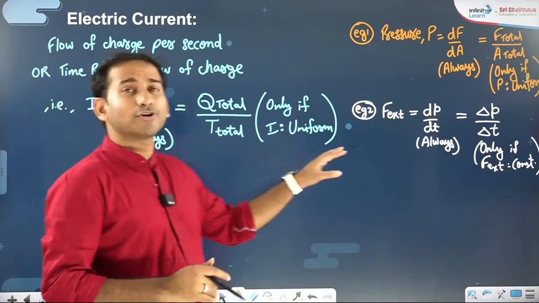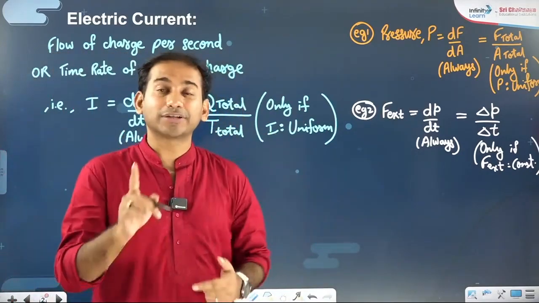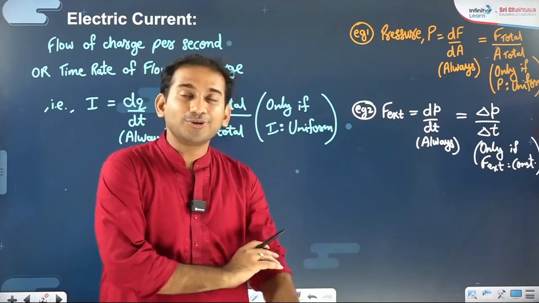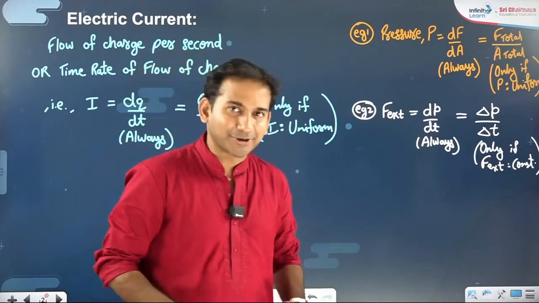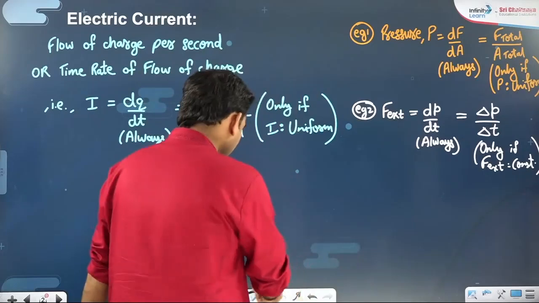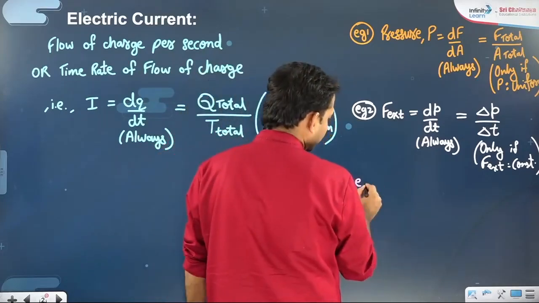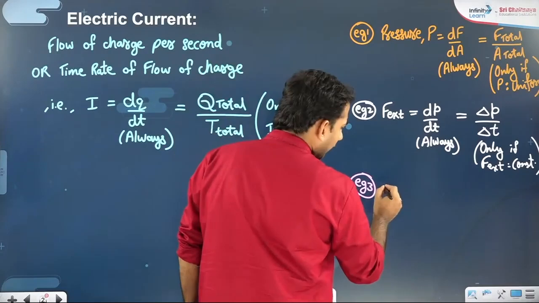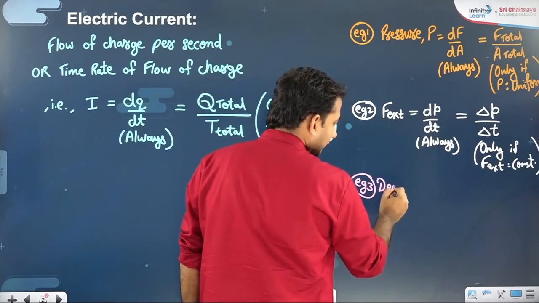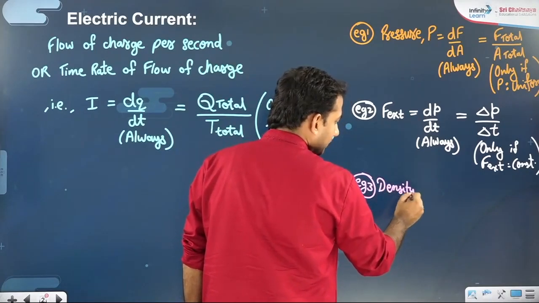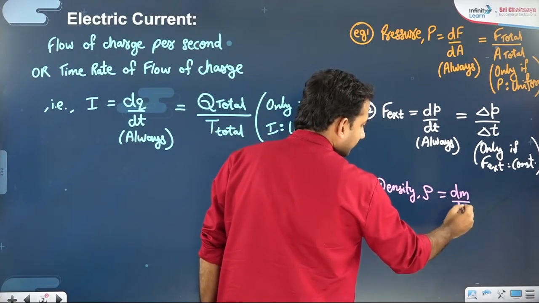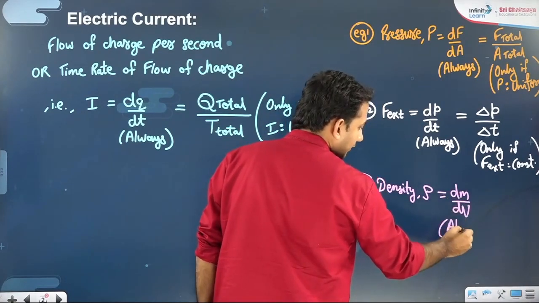So small by small is always valid, total by total is valid only if the things are uniform, or you want to keep it uniform by talking about average values. Another example before talking much about the current. Example 3. Let us talk about the density, volumetric mass density, rho, that is dm by dv, always valid.